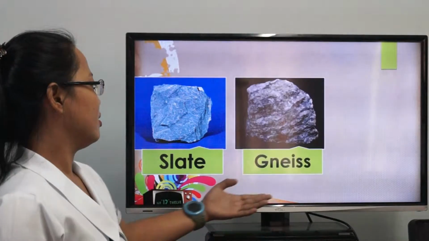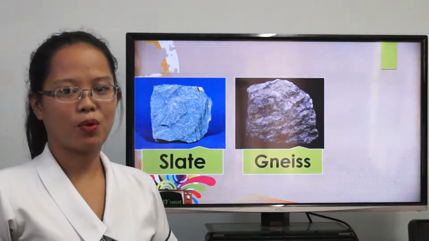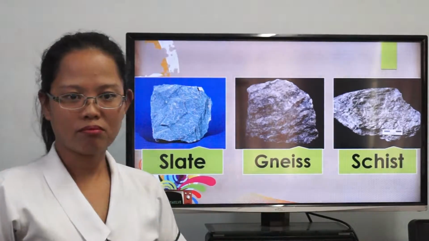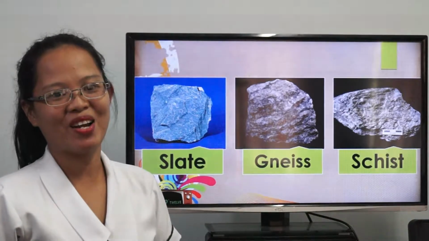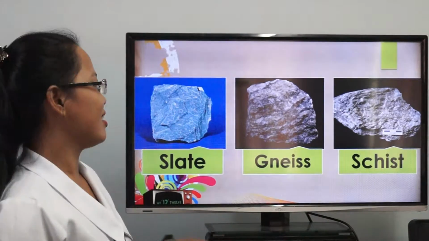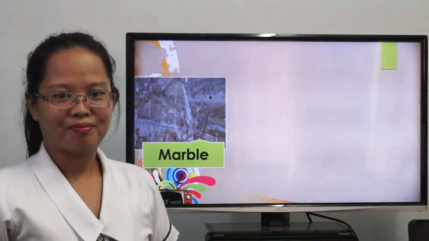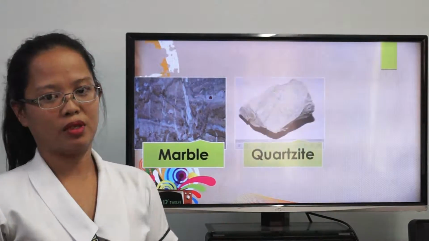The second is gneiss, made of mostly large crystals, quartz, and feldspar. Next is schist, made up of flat minerals like mica, biotite, and muscovite. Next is marble. Marble is made up of calcite that is formed by heating limestone.